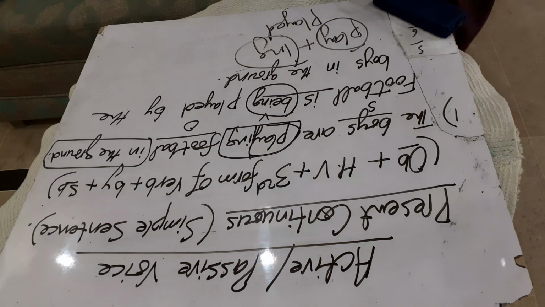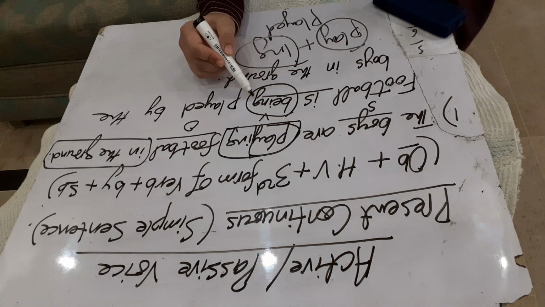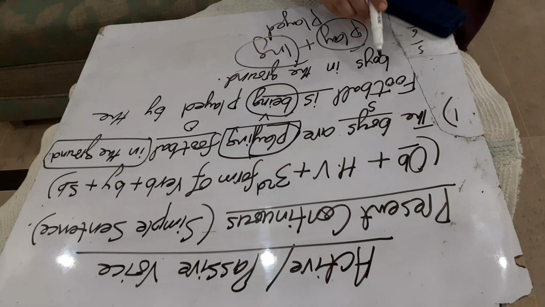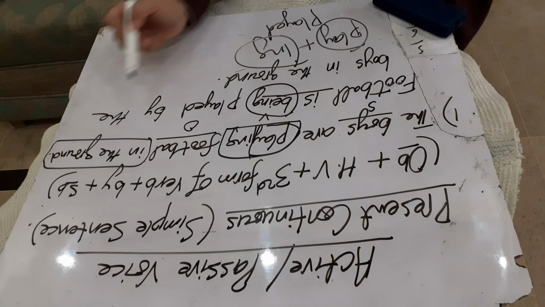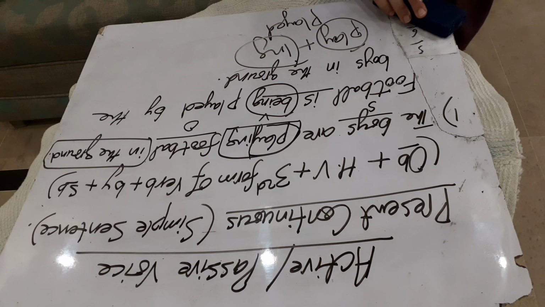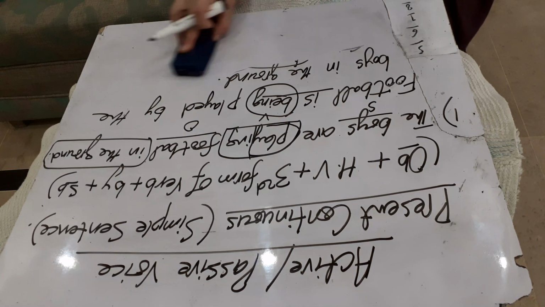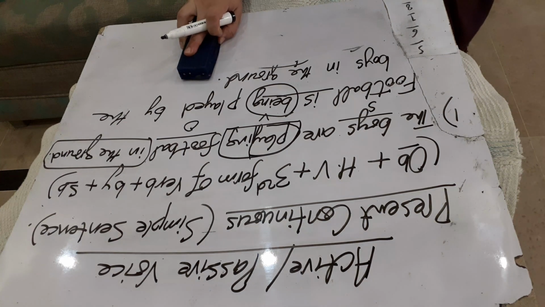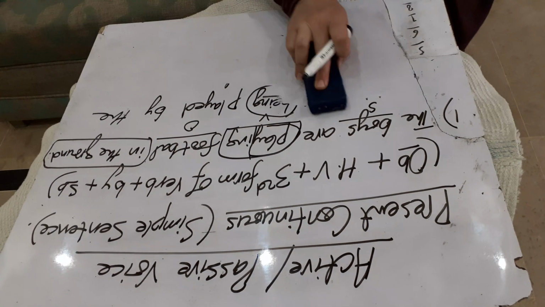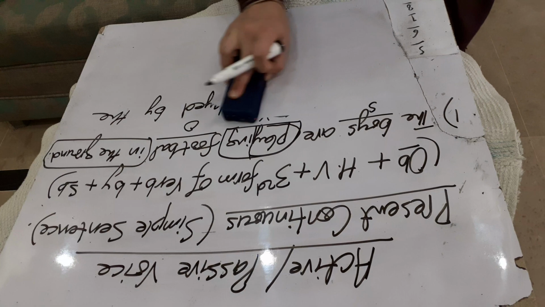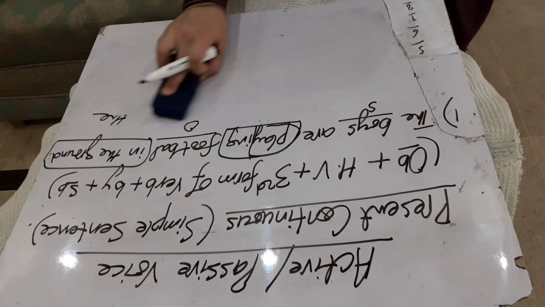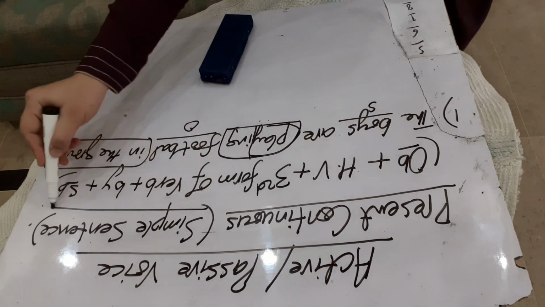Where will ing go? So we will convert it into being, B-E-I-N-G, being. Okay. Football is being played by the boys in the ground. Now this is your present continuous passive voice of a simple sentence.